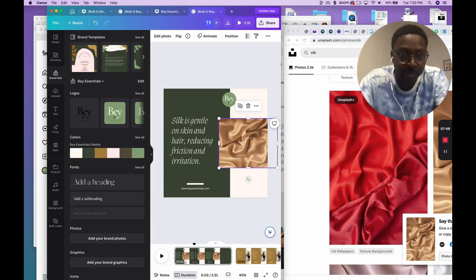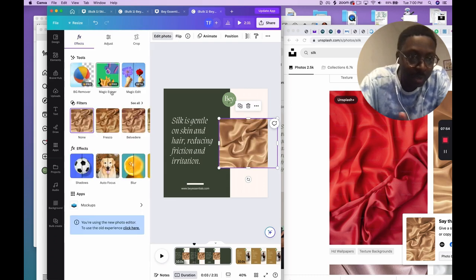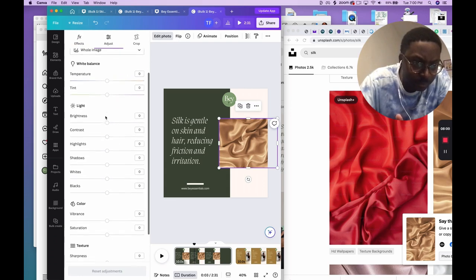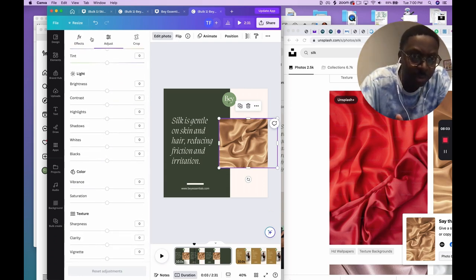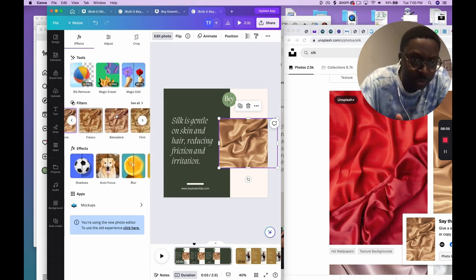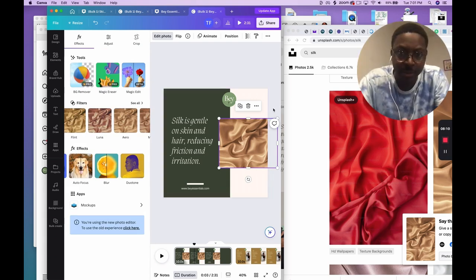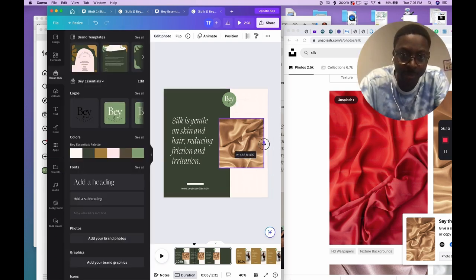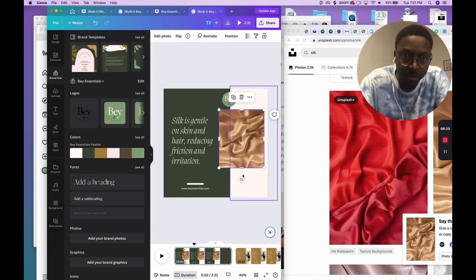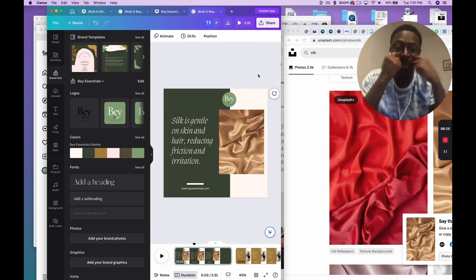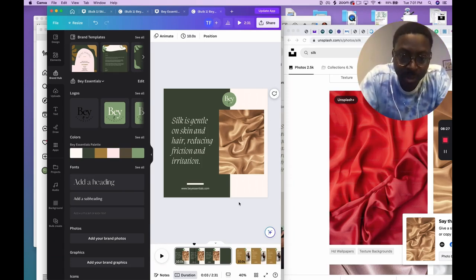Make it like that. If I want to add a border on this, I can add a border and stuff like that. Let me see, add a photo. I don't think I want a border. Just looking at what else I can add on here. It's fine the way it is. It's an Instagram post, so I can do it like that. I can crop it, move it in like that. Silk, make it taller, smaller, adjust it. All right, boom, and that'll be a post. So I can do that quickly.